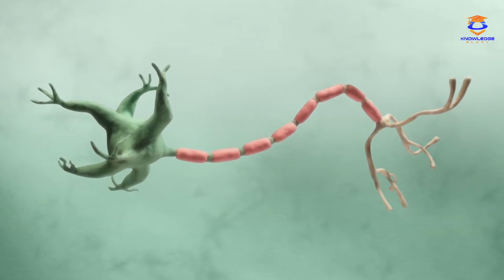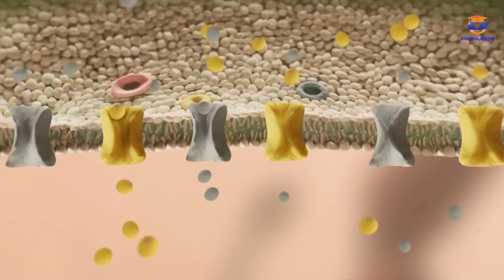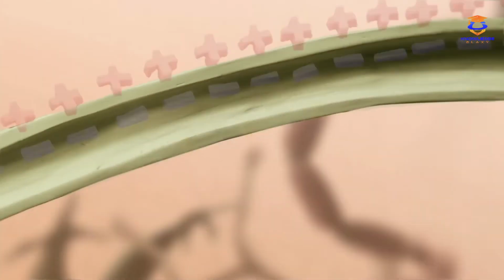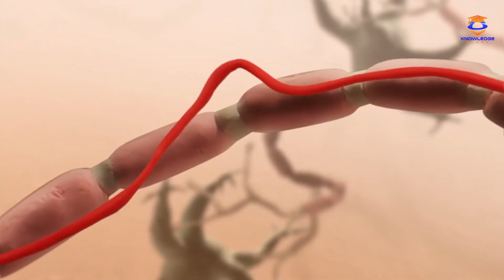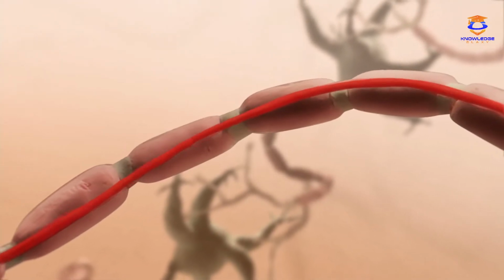Today, our topic is the neurons. The nervous system is essentially made of a large number of nerve cells. The nerve cell is the structural unit of the nervous system. It is known as the neuron or nerve cell, which forms the functional unit of the nervous system.